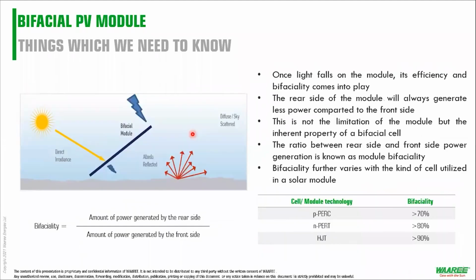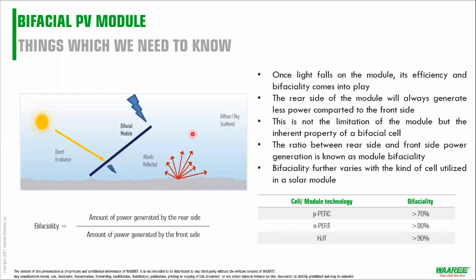Next, and probably one of the most important things, is the bifaciality of your module, and this holds good for all your M6, M10, M12 modules. The point of bringing bifaciality here is that we should know exactly what bifaciality is.